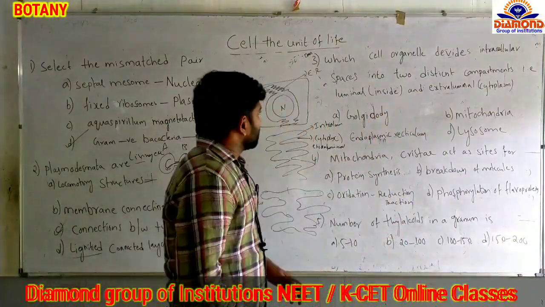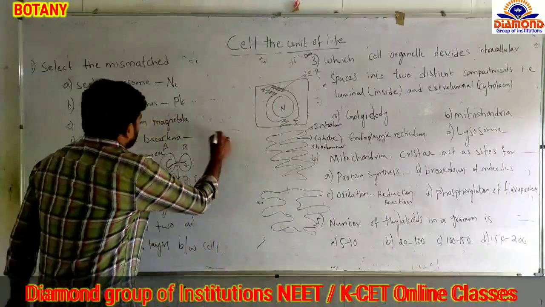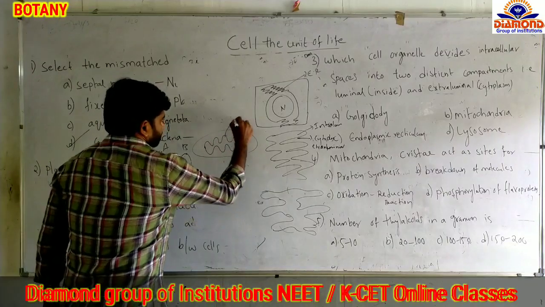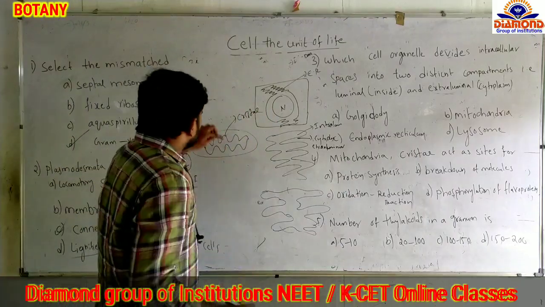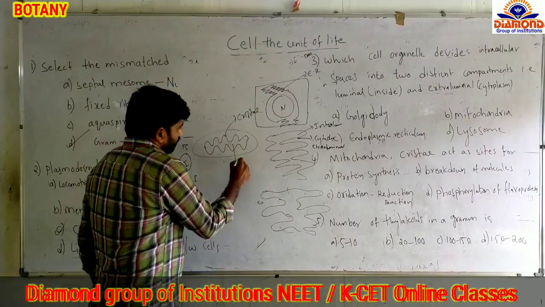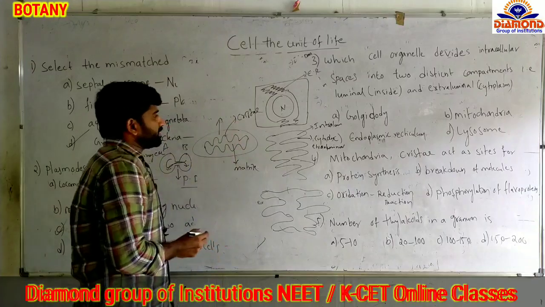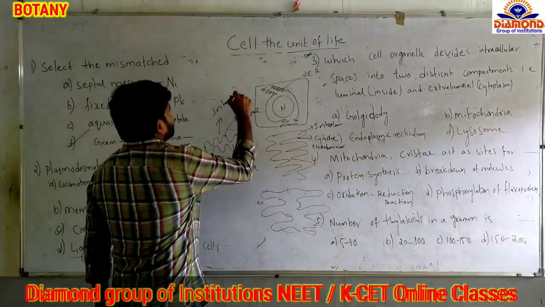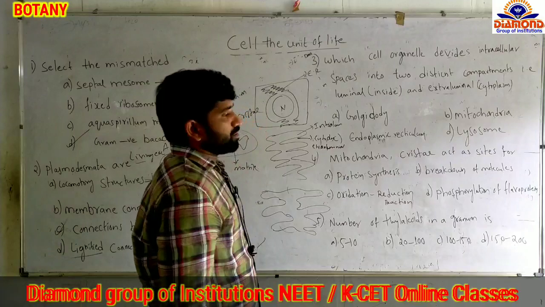And option B, mitochondria. In mitochondria, the inner membrane undergoes many foldings. The foldings are called cristae. The inside of the mitochondria, below the cristae, is called the matrix, and the space between the outer membrane and the inner membrane is called the intermembranous space. We will not call it intraluminal and extraluminal.